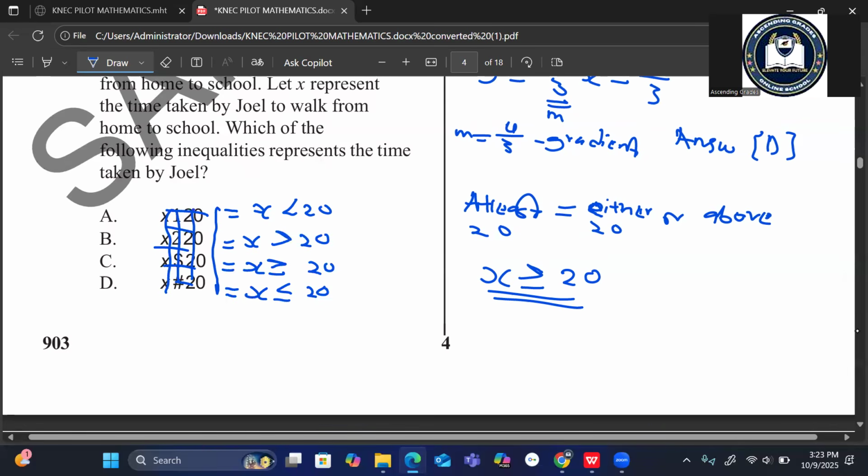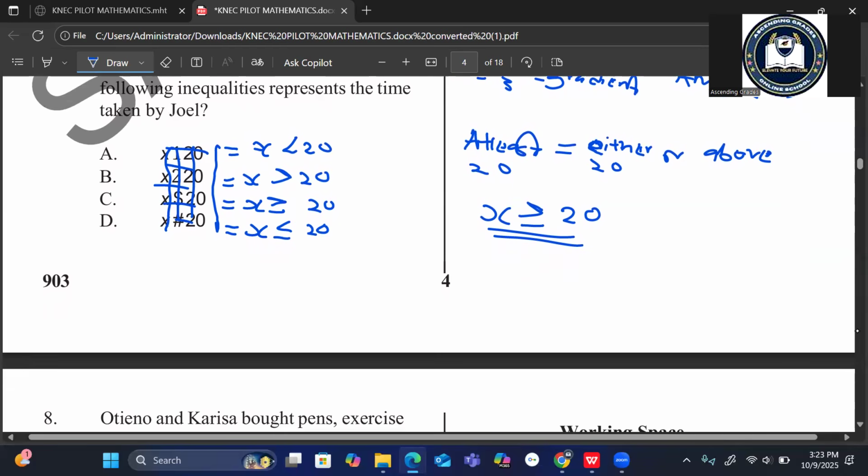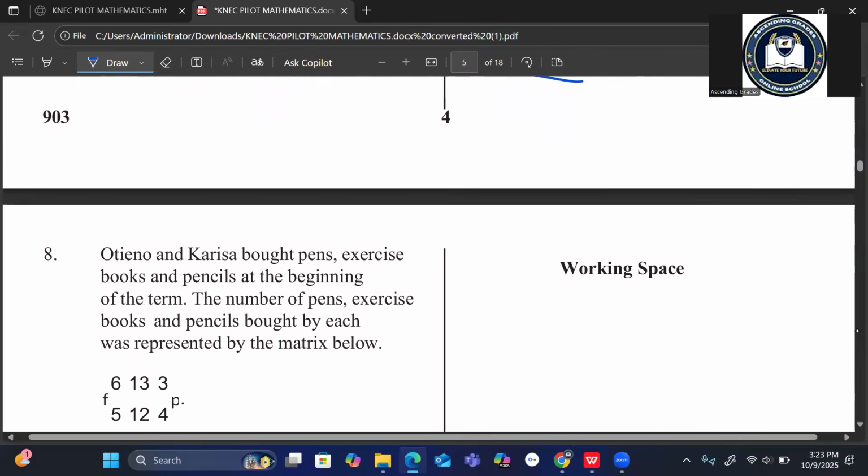So from the right choices, the only answer that matches is X is greater or equal to 20, which is choice C. Our answer is C. C says X is greater or equal to 20. This is the correct answer.